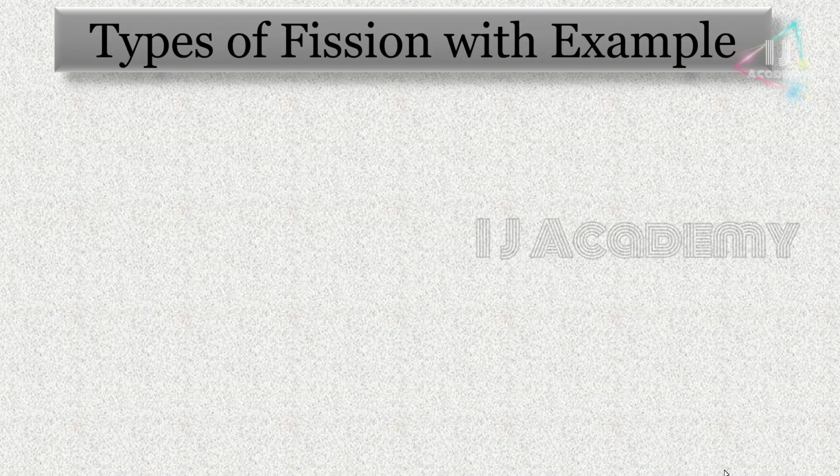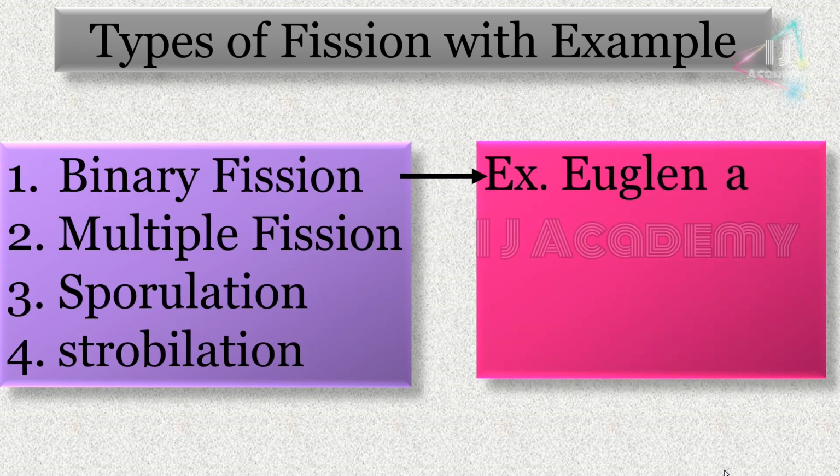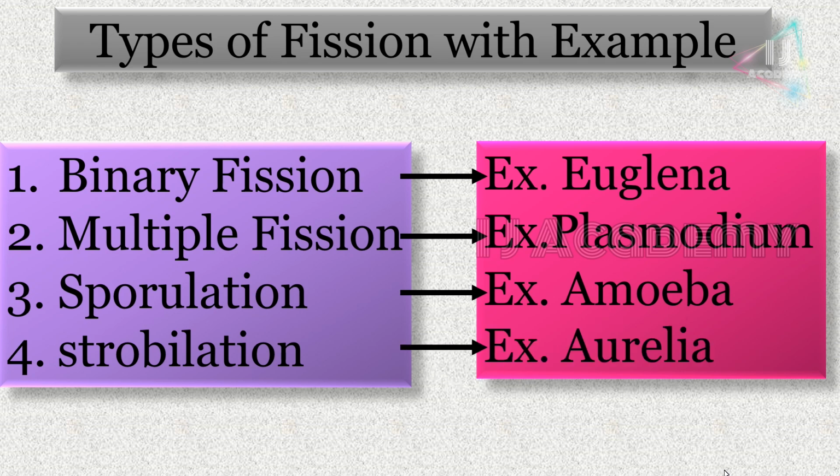In short, let us have the types of fission with examples. For binary fission, the example is Euglena, and for multiple fission, it's Plasmodium. For sporulation, it is Amoeba, and for strobilation, it is Aurelia.